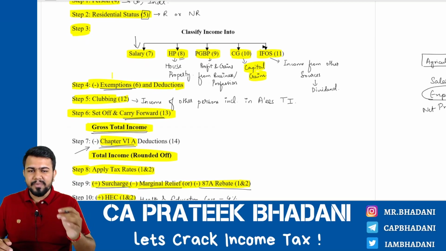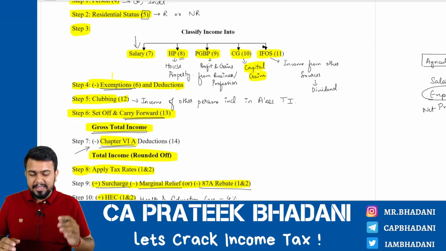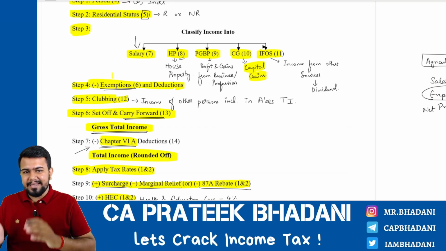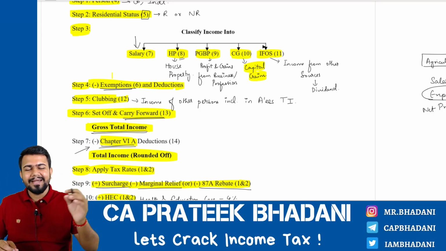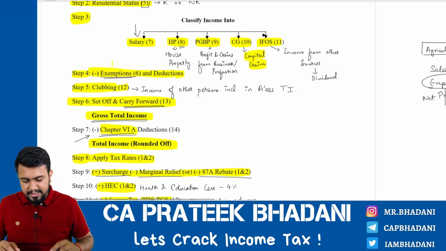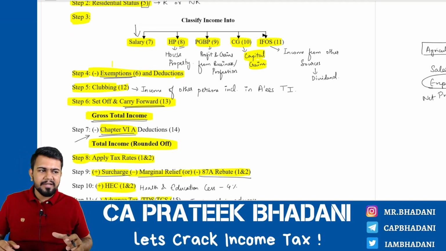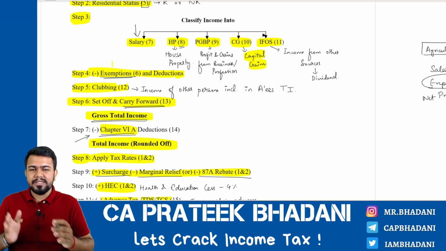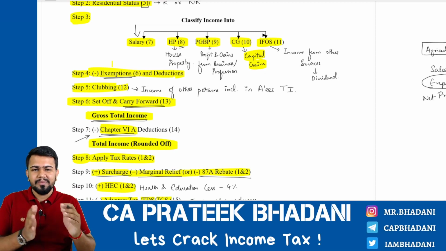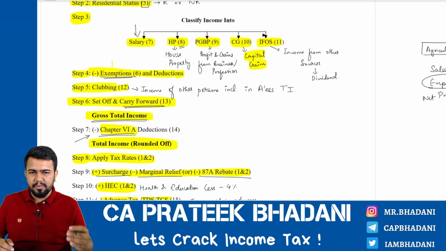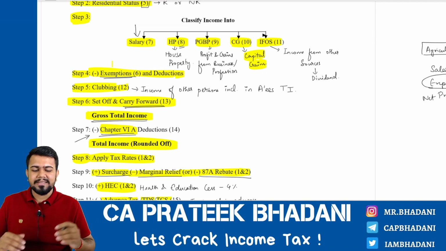After knowing what type of person the taxpayer is, we have to find whether the taxpayer is a resident or a non-resident, because for a resident, the global income is taxable, but for a non-resident, only the Indian income is taxable. Next, we will make a list of whatever incomes are there, and we will divide those incomes into 5 heads of income. What are the 5 heads? Number 1, salary. Number 2, house property. Number 3, profits and gains from business or profession. Number 4, capital gains. And number 5, income from other sources.